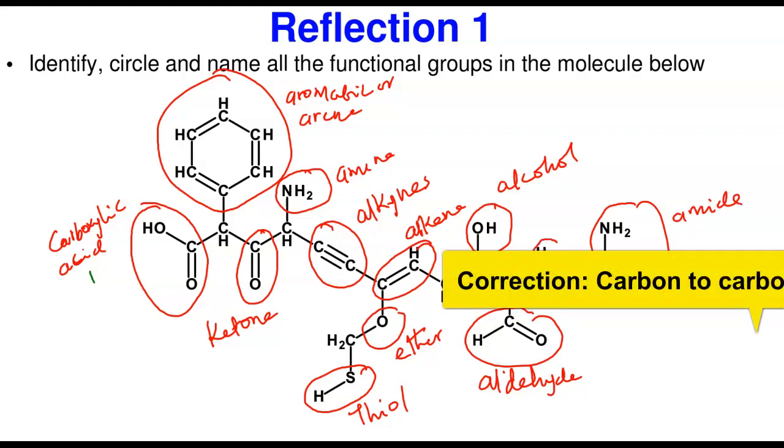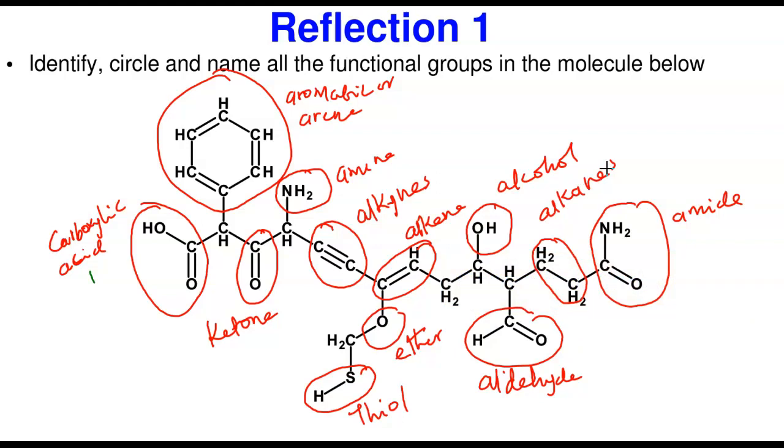If you give me carbon to carbon double bond as alkanes, I'm going to grade it. That is fine. That is okay. Quite okay for me in this class. So let me now label and see how many functional groups we've identified in this compound.